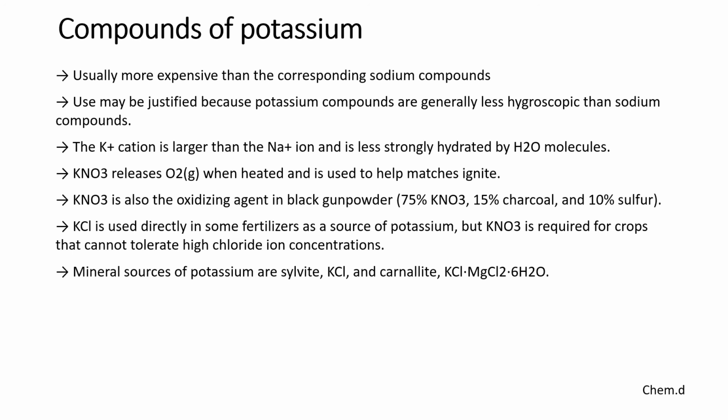Mineral sources of potassium are sylvite, KCl, and carnallite. KCl·MgCl2·6H2O is the formula. And these are about alkali metals. Here I have pointed out very briefly the alkali metal compounds and their properties.